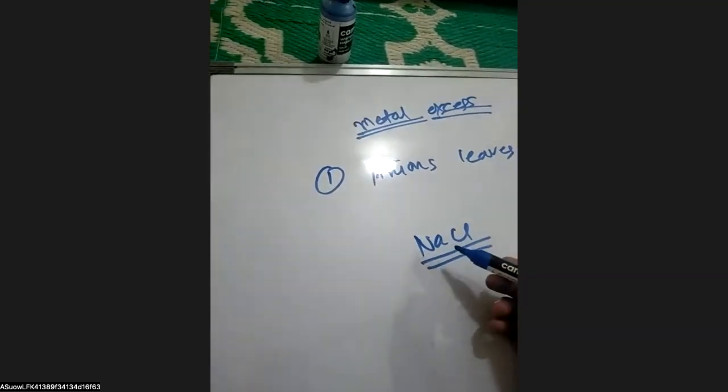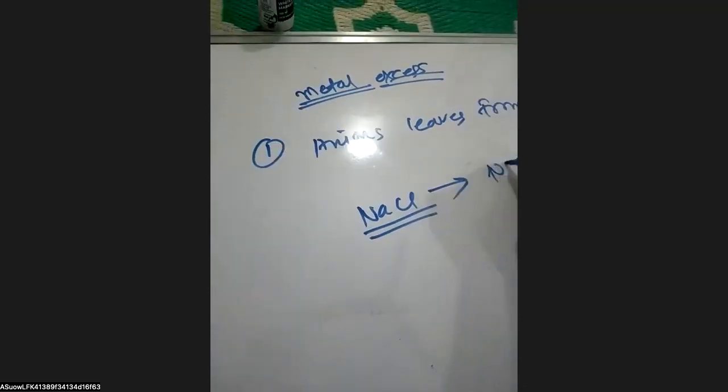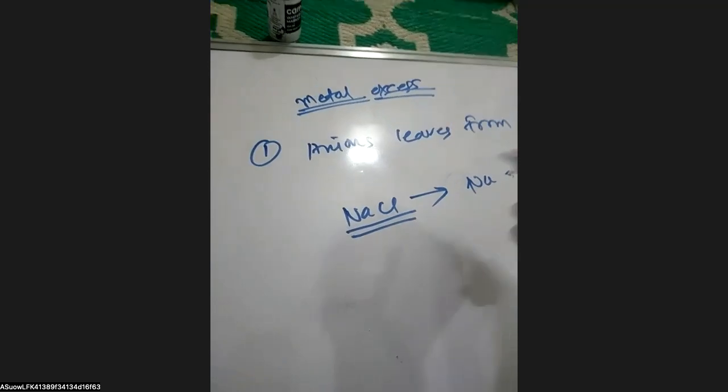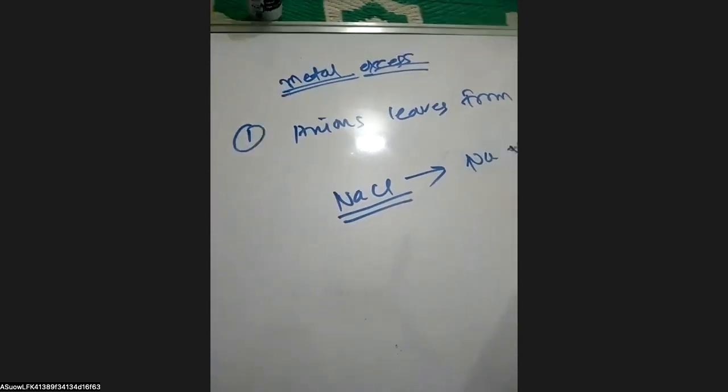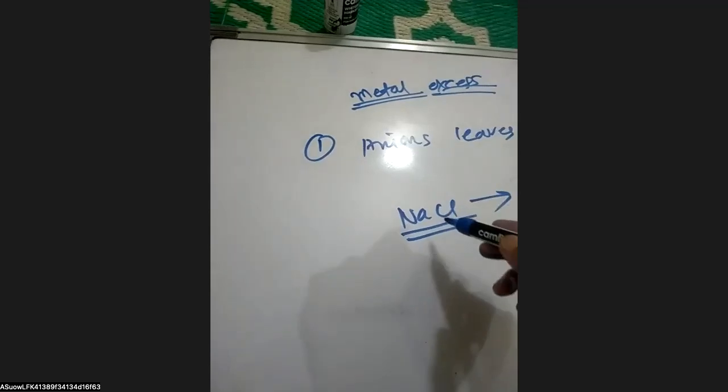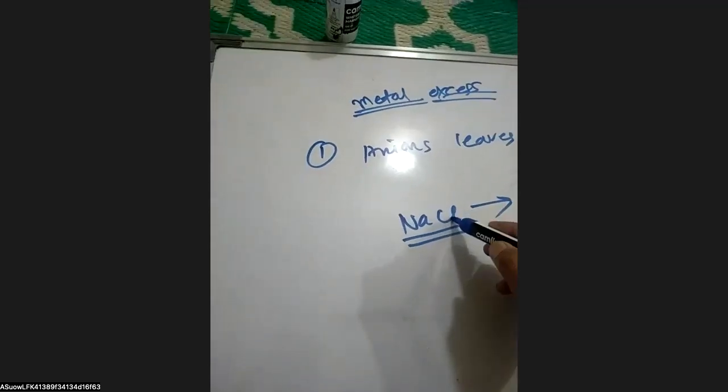So vacancies are created in NaCl, and these vacancies are occupied by electrons. We call this defect the metal excess defect. It is due to the anion leaving the crystal lattice.